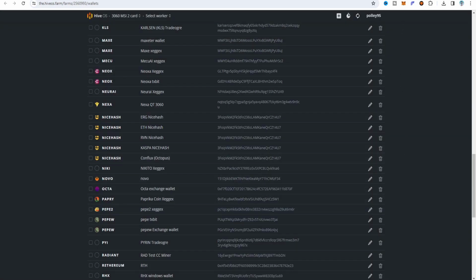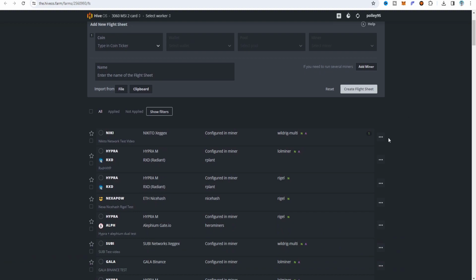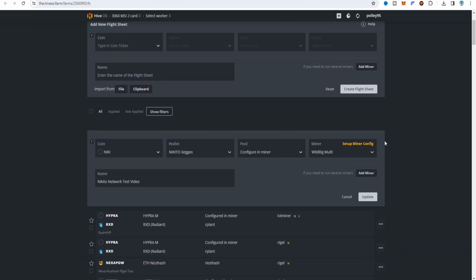And on the flight sheet, here we can see that I already created the flight sheet on there as a WildRig miner. So I just edit on that, and here you can see the first coin is the Nexellia, and set the Nexellia wallet address. On the pool section, I choose the configure in miner. Here also you can see that no server is available as an auto server pool address, so that's why I choose configure in miner.